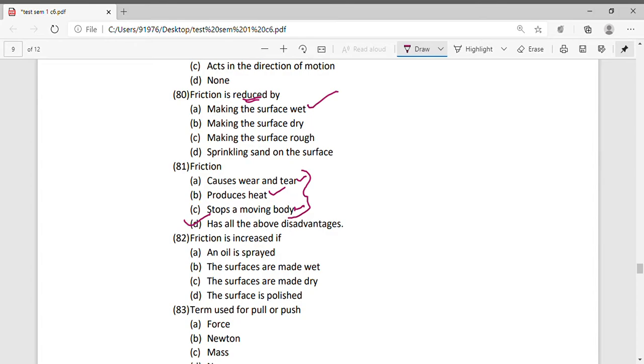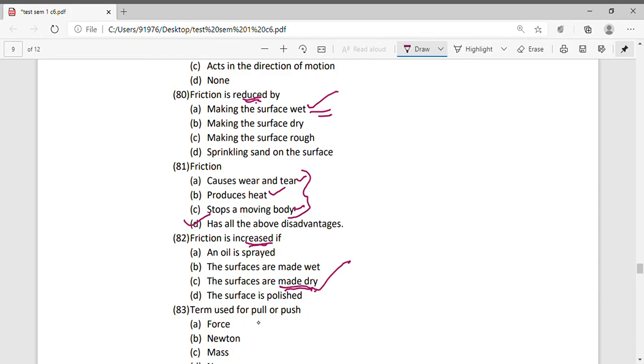Friction is increased by: oil is sprayed? No, if you spray oil, it will reduce friction. The surface is made wet? No, just now we talked about how if you wet a surface, friction will reduce. The surface is made dry? Yes, if you dry the surface, friction will increase. Surface is polished? No. So the only way you can increase friction is by making the surface dry.